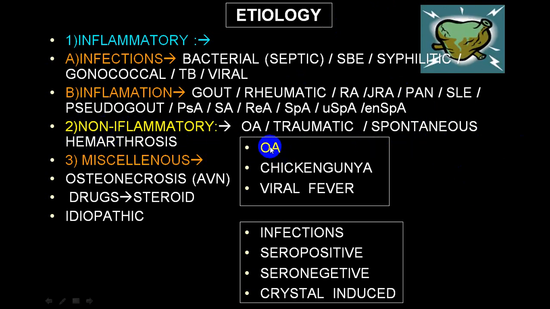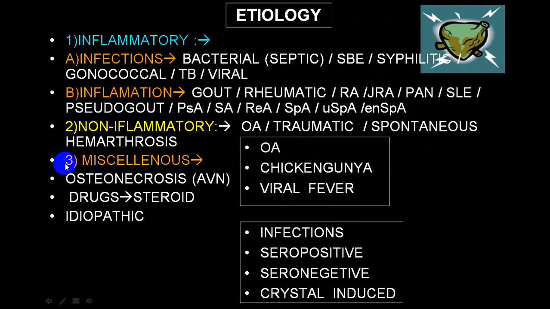But sometimes in osteoarthritis you get only arthralgia. In chikungunya you get arthralgia, and even in viral fever you get arthralgia. But still, in all these three, there is involvement of the joint, and we put osteoarthritis in the non-inflammatory group, chikungunya and viral in the infective etiology group. But in those groups, we do not get much arthritis. We get more of arthralgia rather than arthritis.